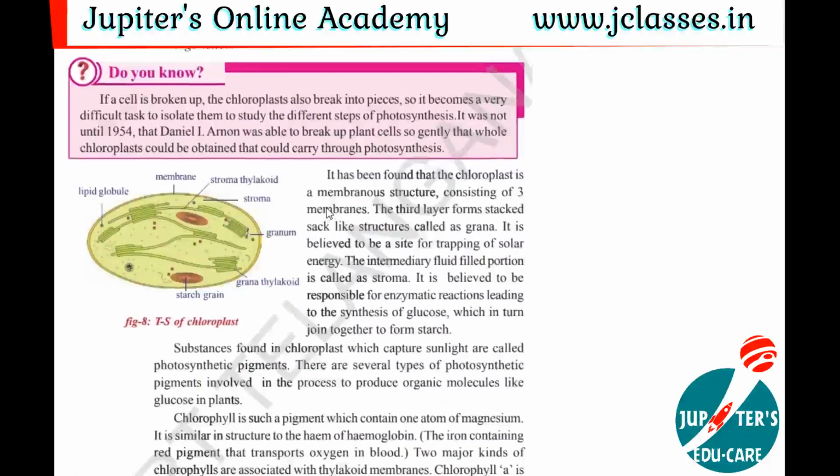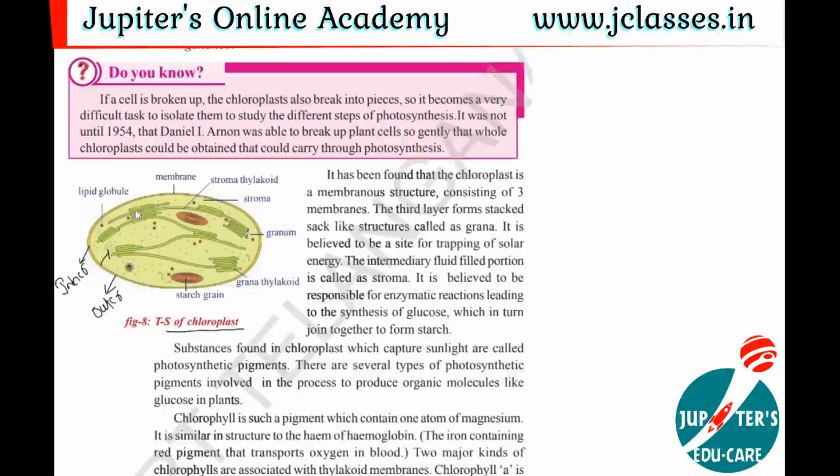Here is the structure of the chloroplast. This is a TS of chloroplast, meaning transverse section of chloroplast. You can see the structure, shape and different parts of the chloroplast. If you observe, you can see two membranes around the chloroplast, the outer membrane and the inner membrane.